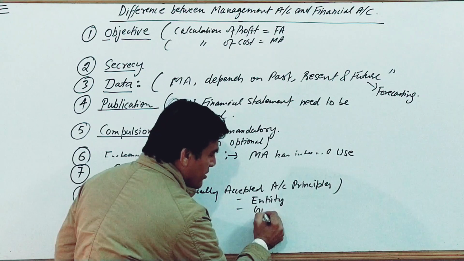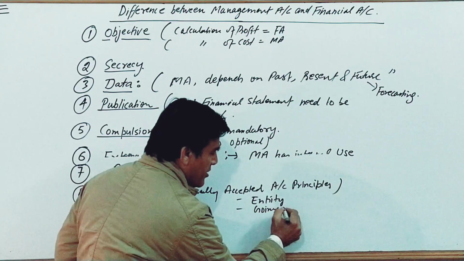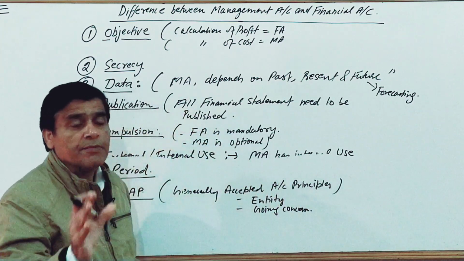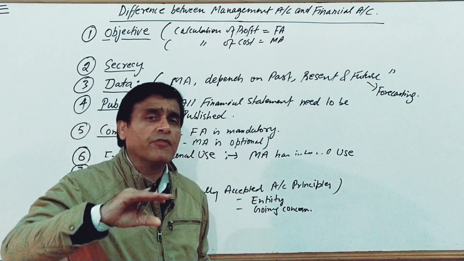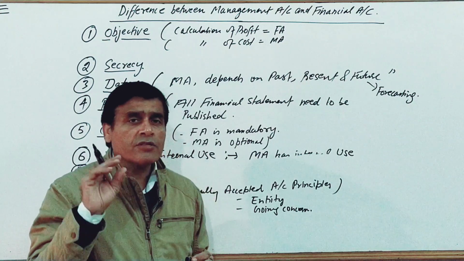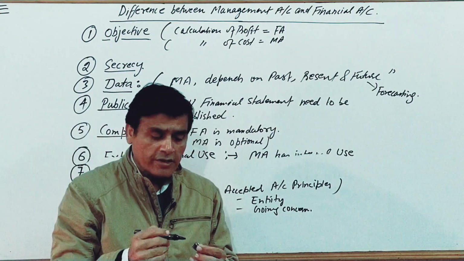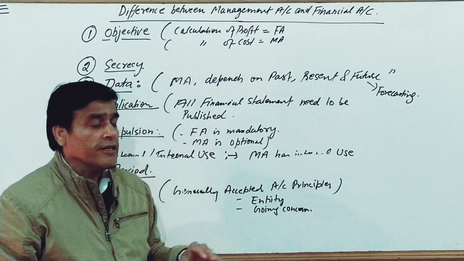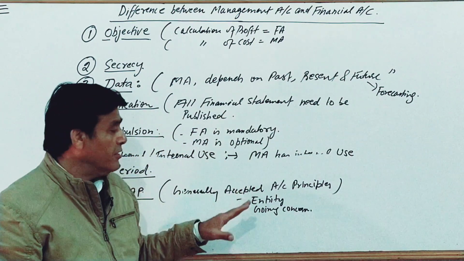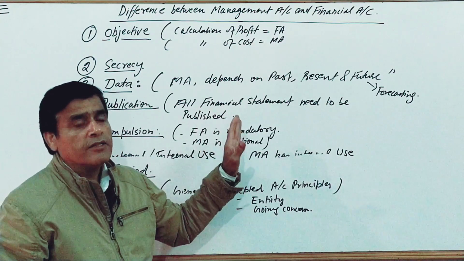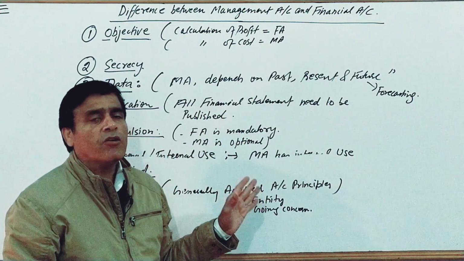is there, the going concern assumption is there. There are some principles like the matching principle and the principle of consistency. So there are guidelines which are strictly adhered to by the financial accountant. But there are no such guidelines in the case of management accounting. There is complete flexibility, all right?